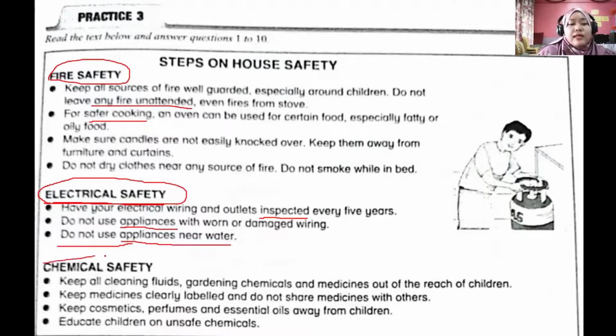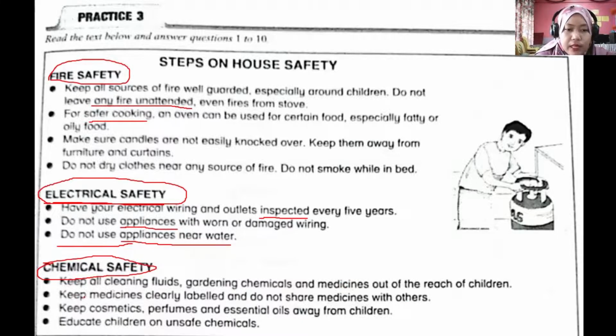Now we go for the last, but that is chemical safety. Chemical safety, chemical is something that related to chemical substance. Okay, the safety of chemical substance. Okay, first tip is keep all cleaning fluids, gardening chemicals and medicines out of the reach of children, because it is very dangerous for children. For example, ni lah macam peluntur, Clorox dan sebagainya, ubat-ubatan. Okay, because these chemical substances are very dangerous for children.